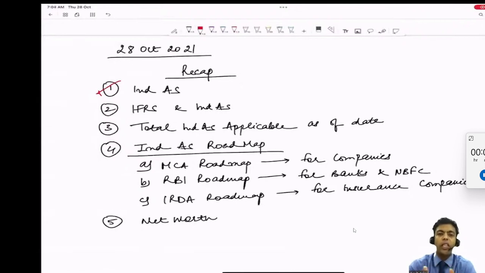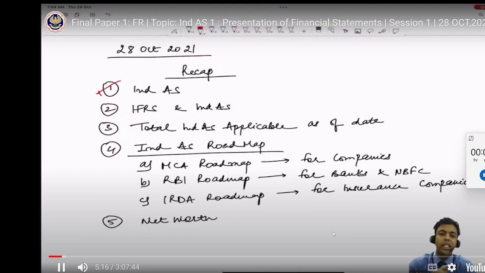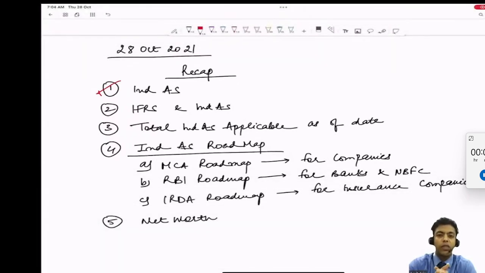How many standards do we have in India in respect of INDAS? We have 39 accounting standards which are applicable today. Till 31st March 2018, we had 40 accounting standards. From 1st April 2018, a new standard called Revenue Recognition, INDAS 115, was issued, and two standards, INDAS 11 and INDAS 18, went away because they dealt with construction contract revenue and sale of goods and services revenue.